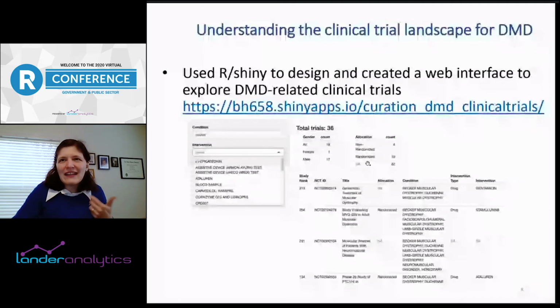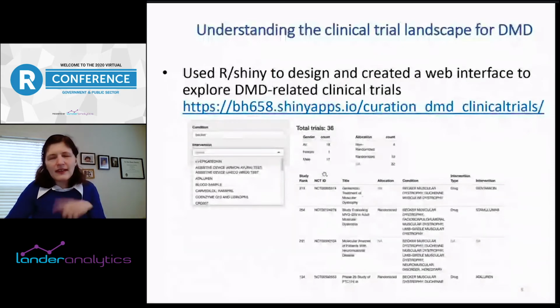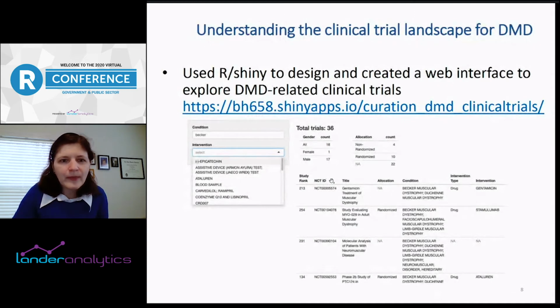And then she used RShiny to design and create a web interface to explore these trials. You can search by condition, and you can get some summary statistics and so on. And again, if you go to my Twitter account and look at the pinned tweet, you can get to the slides, and you can play around with this and take a look at it.